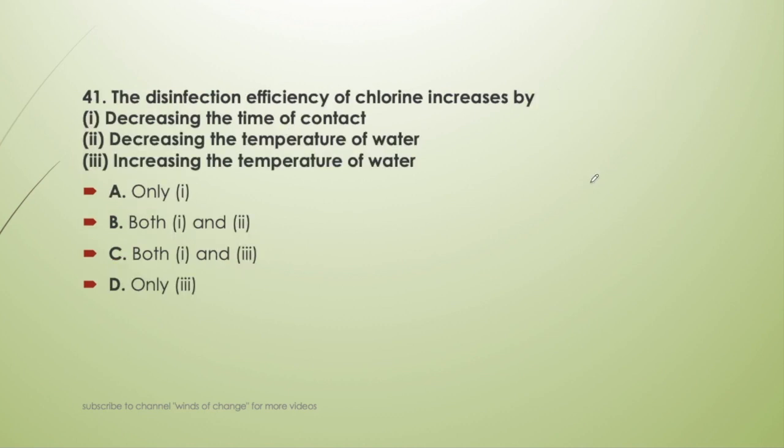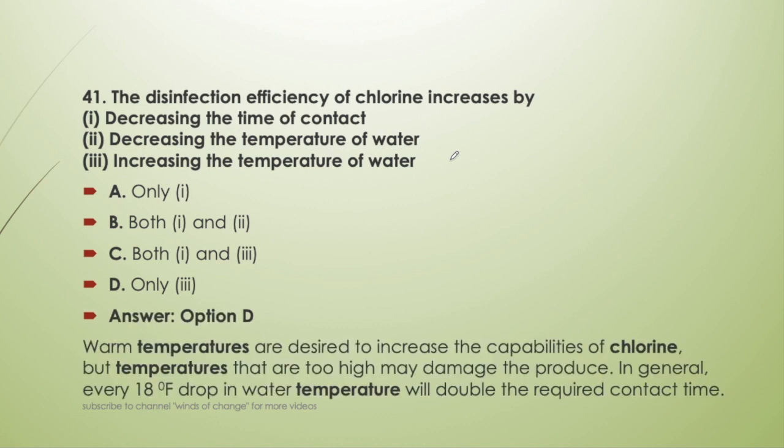Next question. The disinfection efficiency of chlorine increases by decreasing the time of contact, decreasing the temperature of water, or increasing the temperature of water. It is related to the previous question only. So it will increase with increasing the temperature of water.